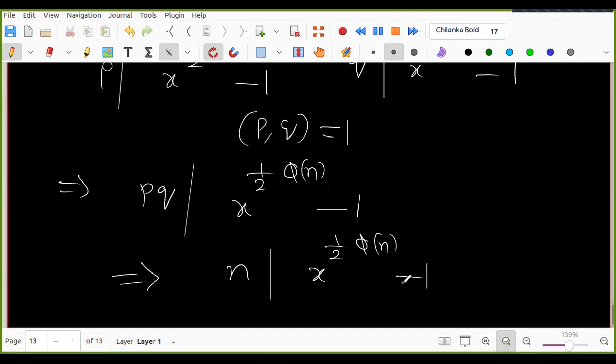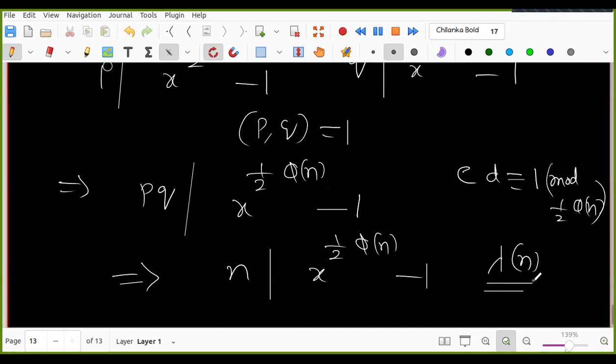So with this, you can easily see that I can work with ed congruent to 1 mod half phi n only. No need to work with the full phi n. Like that, you can decrease. In fact, that's why people instead of working with this one, they work with lambda n. You remember lambda n? Carmichael number. It is the exponent of U n. You need not work with phi n, you can also work with lambda n, right?